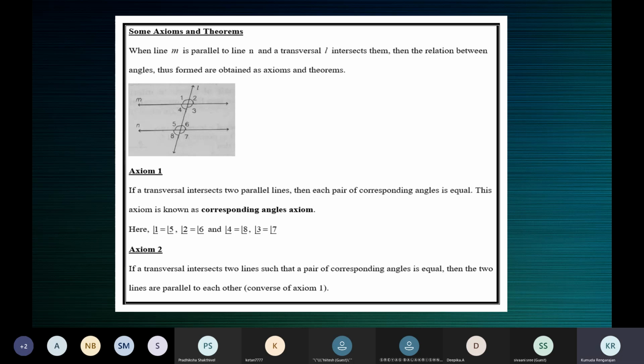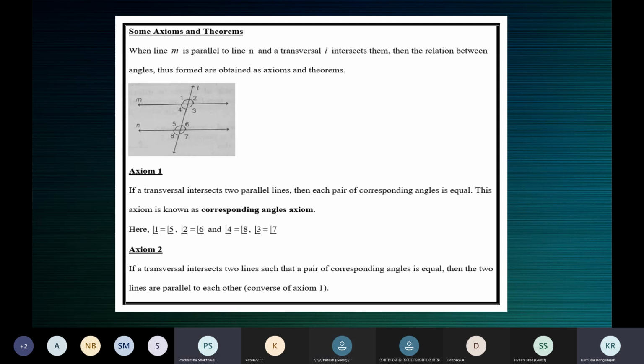So to use the corresponding angles axiom, what is given and what is the result? Given two lines or two parallel lines? For axiom 1, two parallel lines cut by a transversal.